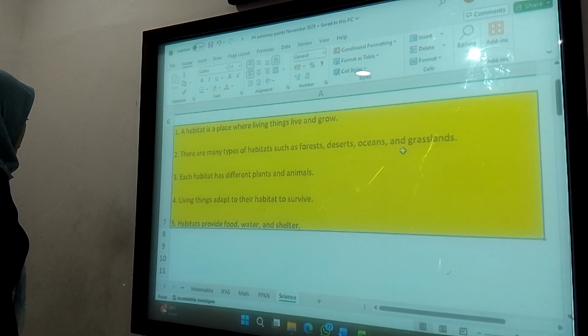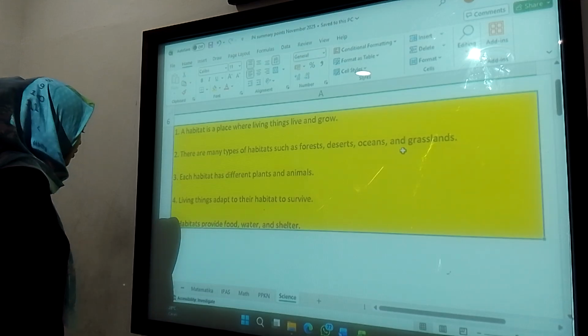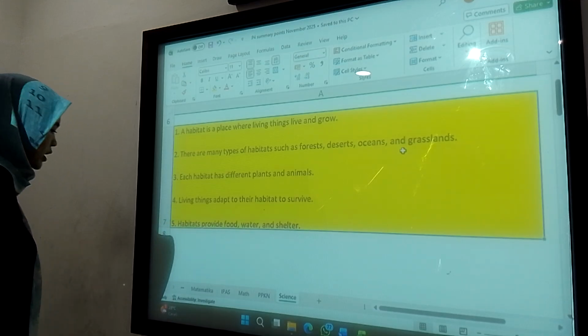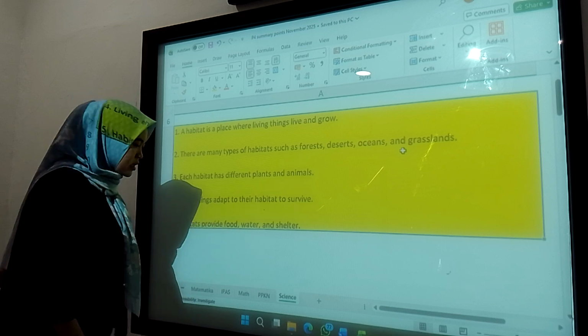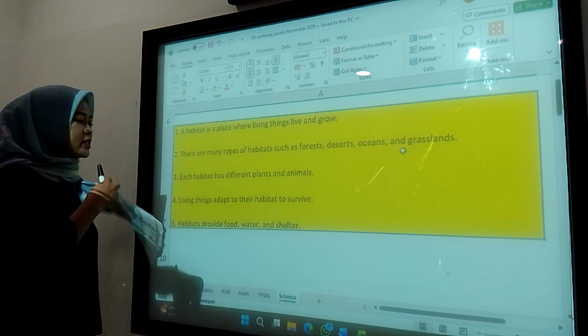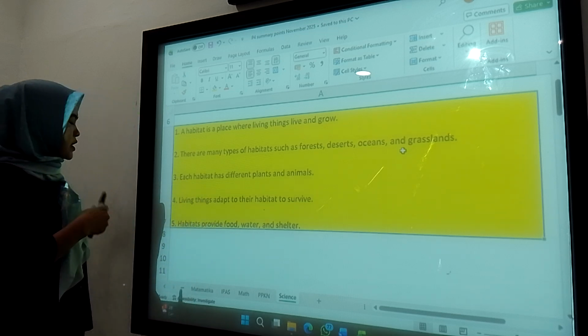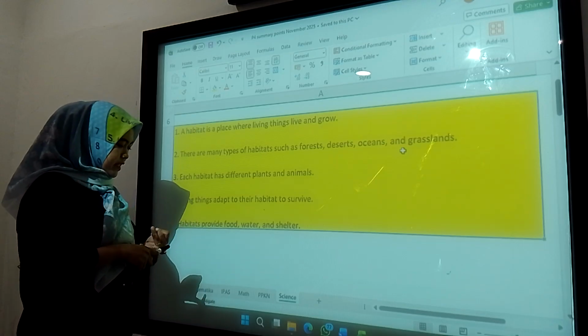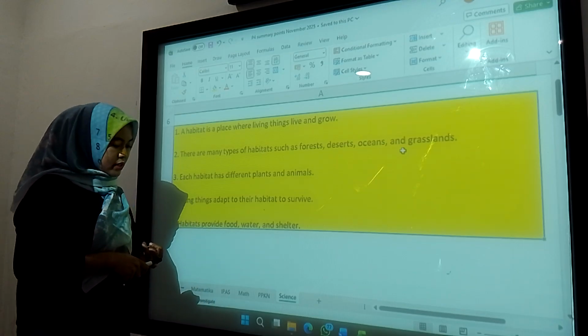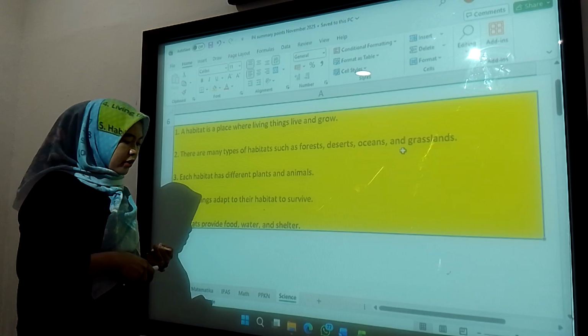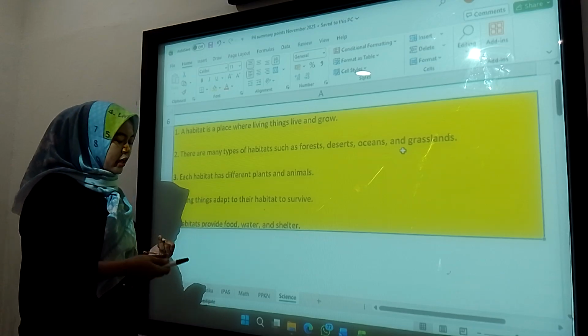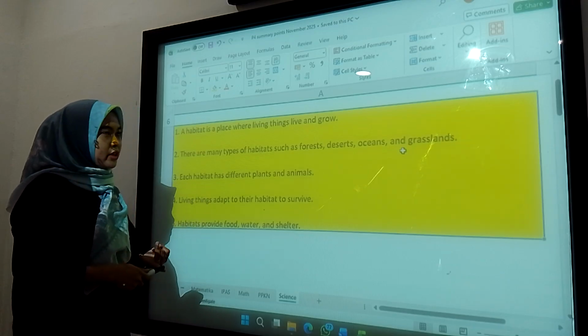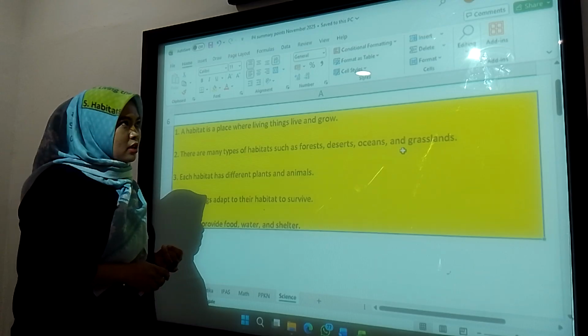So, the explanation. First, I will explain what a habitat is. A habitat is a place where animals and plants can live and survive. In our book, there are four types of habitats. The first is desert. Animals that live in the desert have bodies that adapt to the hot and dry condition, for example the camel.